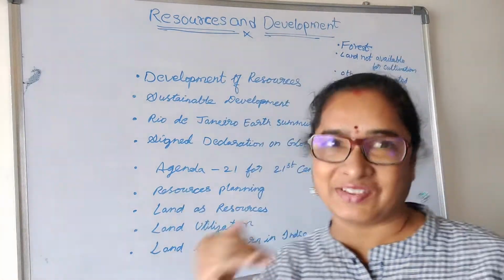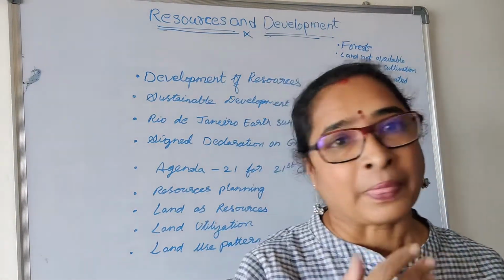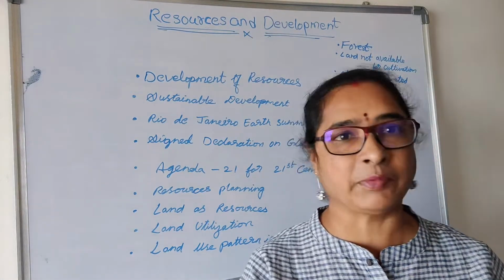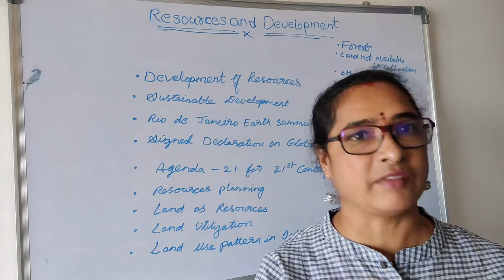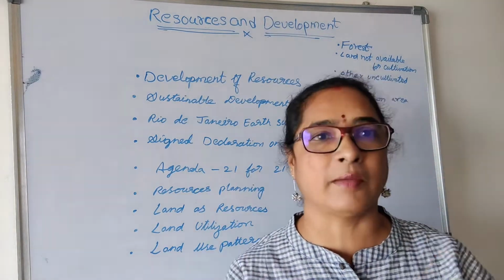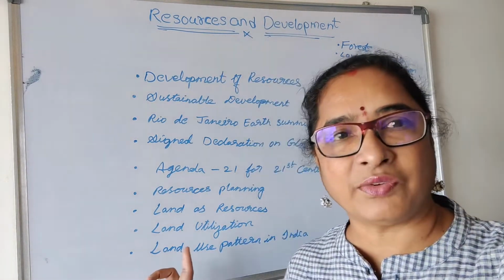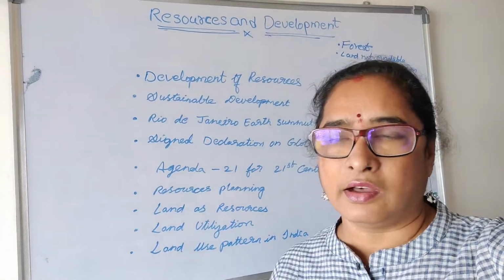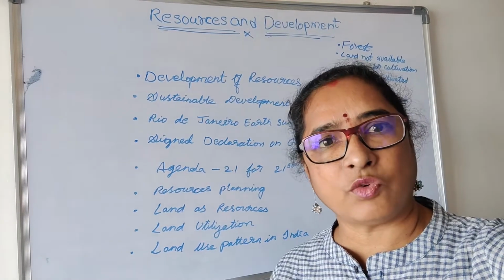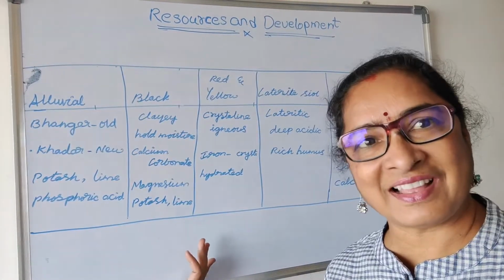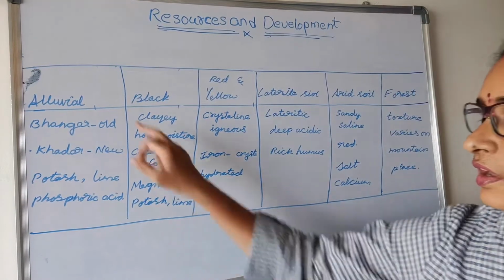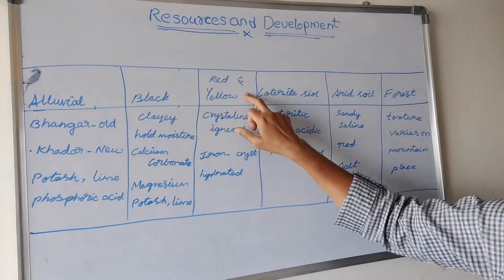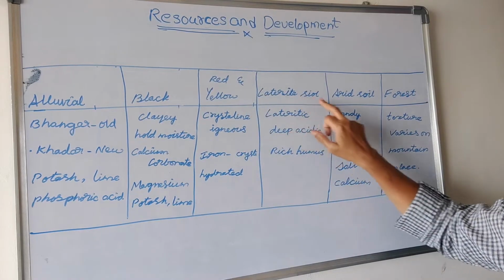The land is related to the soil, and soil as a resource is what we are learning here. We have different types of soils. For your convenience, I made all of it in table form. I will be writing it for you, and I will explain it. This tabular form is very easy. You can go through it once, then you will learn perfectly. This is the table for you. The important soils are alluvial soil, black soil, red and yellow soil, laterite soil,